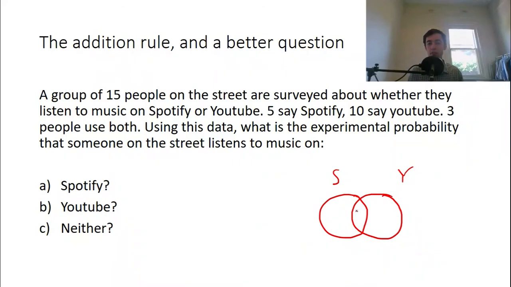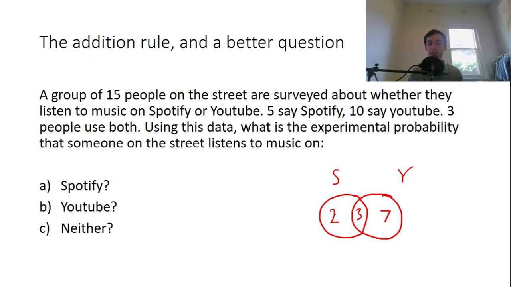So we'll put 3 people in the middle. It's always best to start off with the people who use both, and then you can put the rest in the diagram. So it says 5 people listen on Spotify. We've got 3 of them in here. That means there's 2 left. Out of this 10, we've got 3 in here, and that means there's 7 left.